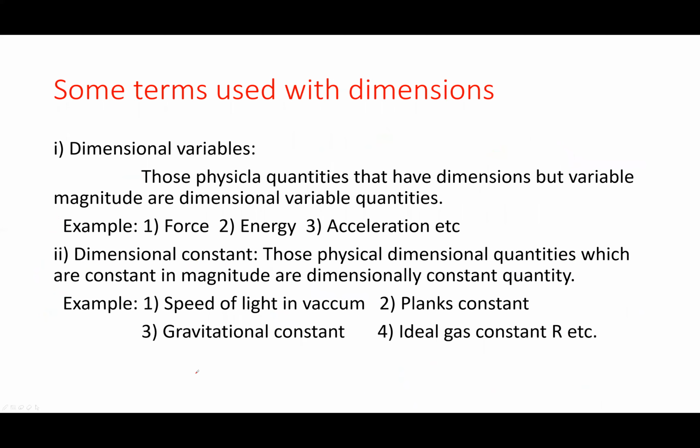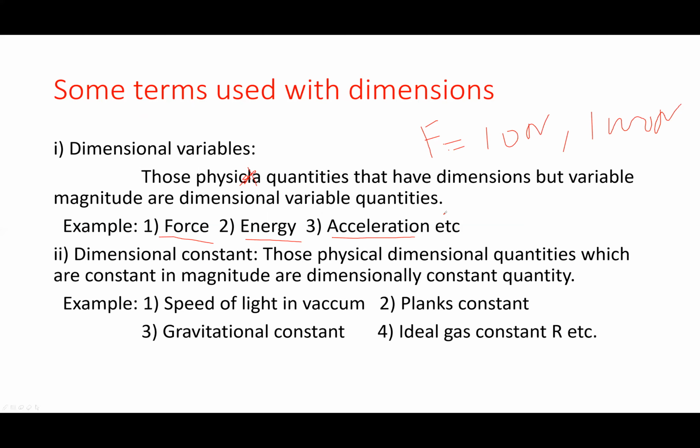Dimensional variables. Those physical quantities that have dimensions but variable magnitude are dimensional variables. For example, the force might be 10 Newton, might be 100 Newton, 1000 Newton, it can have any value. So force, energy, and acceleration are dimensional variables, whose magnitude you can change. So if you can change the magnitude of a variable, it is a dimensional variable.